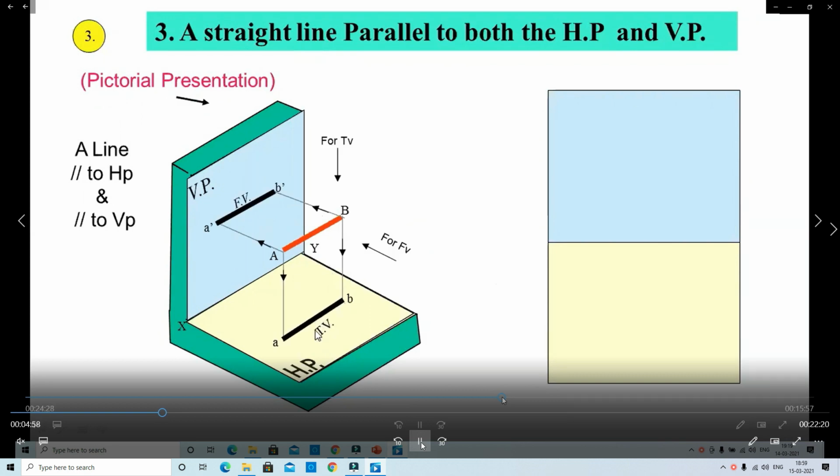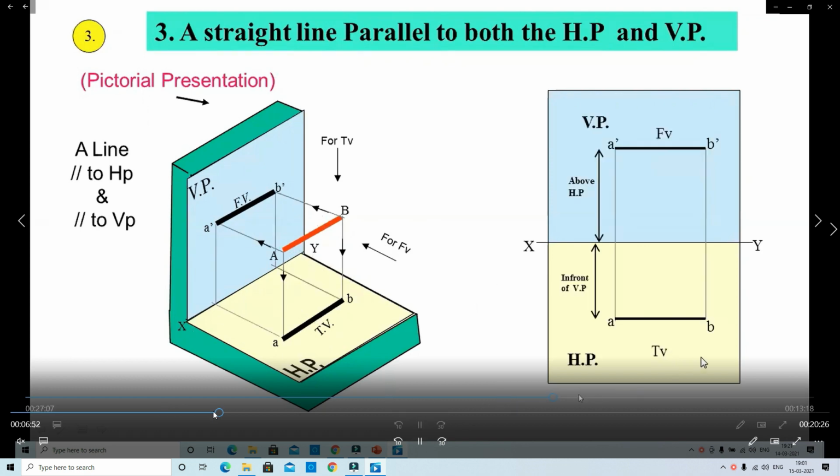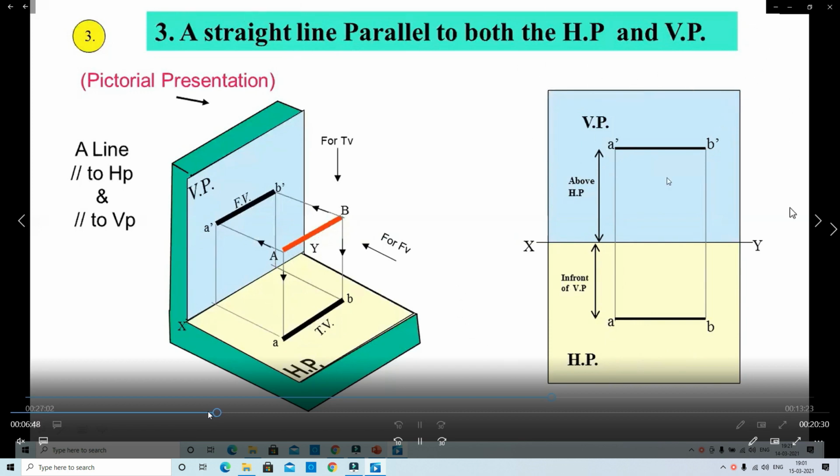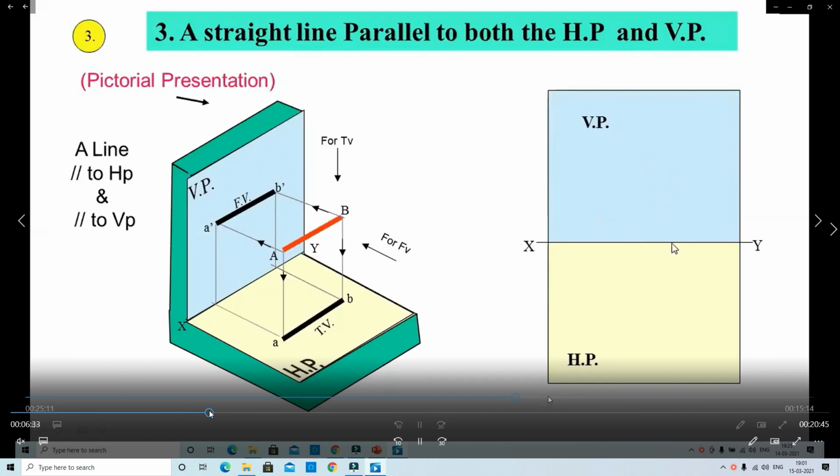Third case, the straight line is parallel to both HP and VP. Here the straight line is orange colored, with the front view. In this way we draw one reference line, and measure above the HP and in front of the VP. Here both the top view and front view are visible as the true length of the line. A dash B dash is the front view, and AB is the top view. This is the third case.